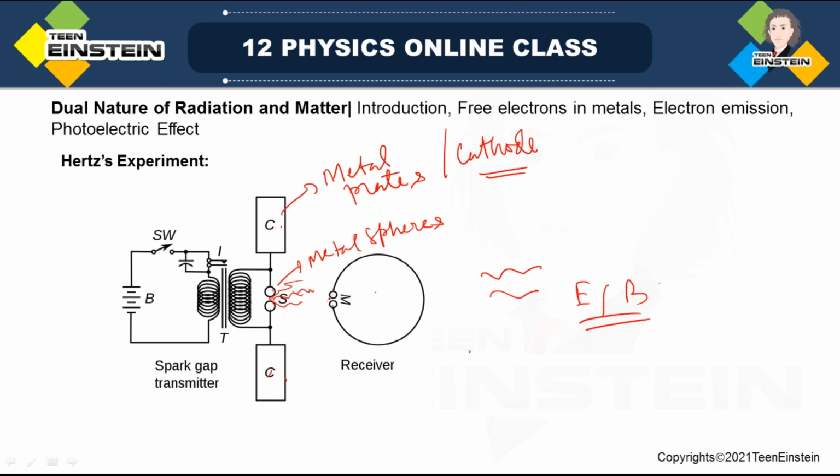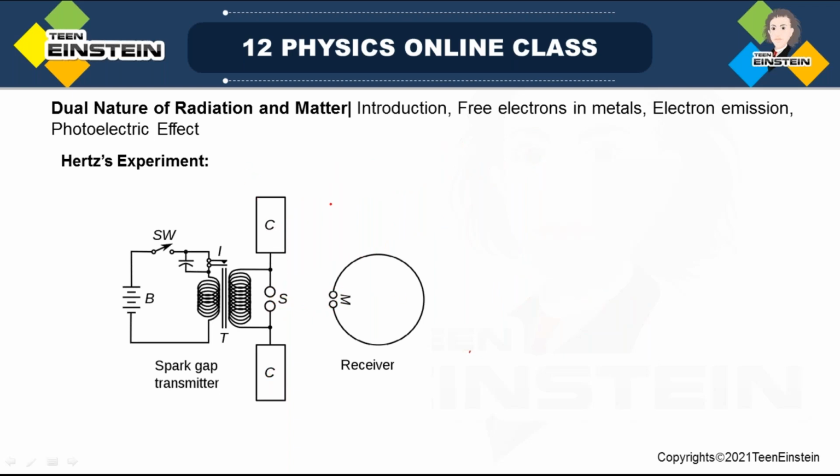So if they reach over here, there will be a huge electric field produced across this gap also. Then here also you should see some spark. See, if truly Maxwell's proposal is true, that electromagnetic wave can travel through vacuum, then what happens if a spark is produced here? At the same time, immediately, a spark should be produced at this receiver also.